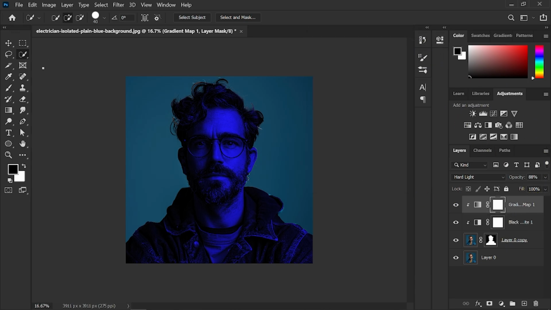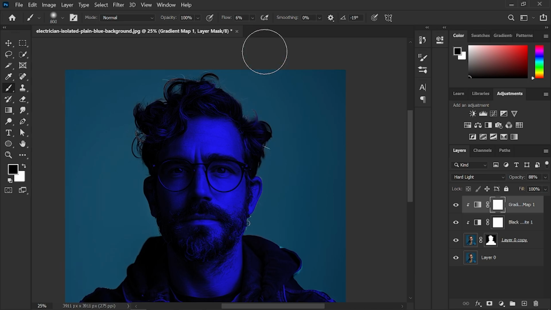Next, we select the brush tool from the toolbar and choose a soft brush with an appropriate size. Then, we click on the mask layer in the gradient map and lightly erase from one side, considering the angles of light reflection on the person.